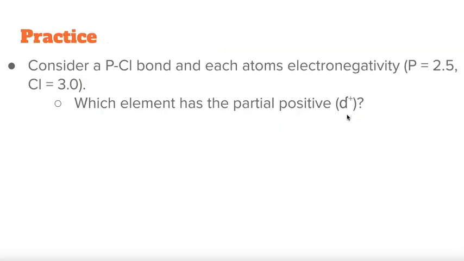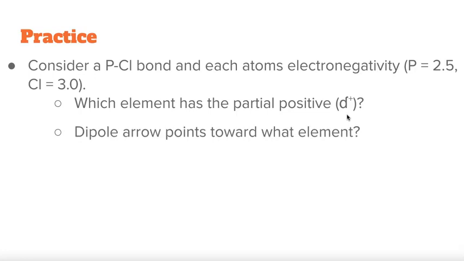All right, so answer this question. Consider a phosphorus chloride bond and each of the atoms' electronegativities. Which element has the partial positive? That would be phosphorus. The dipole arrow points toward what element? It points toward the more electronegative atom, which in this case is chlorine. And finally, what type of bond is this? This is a covalent bond, because both phosphorus and chlorine are nonmetals.